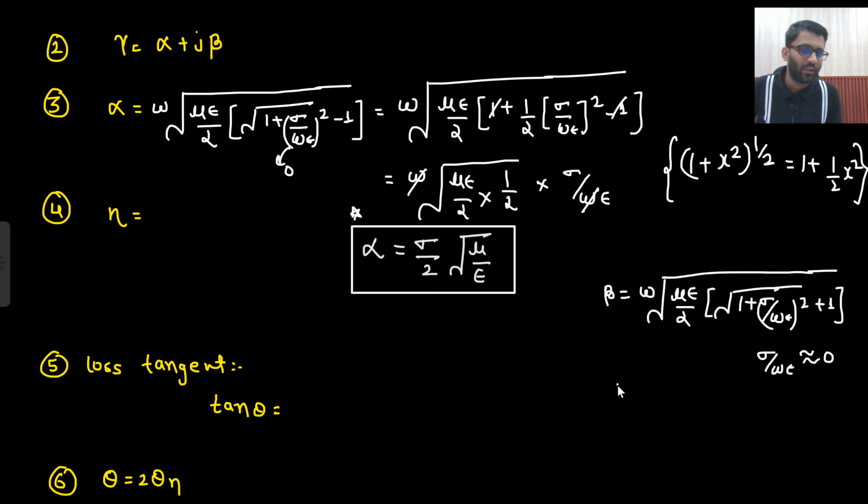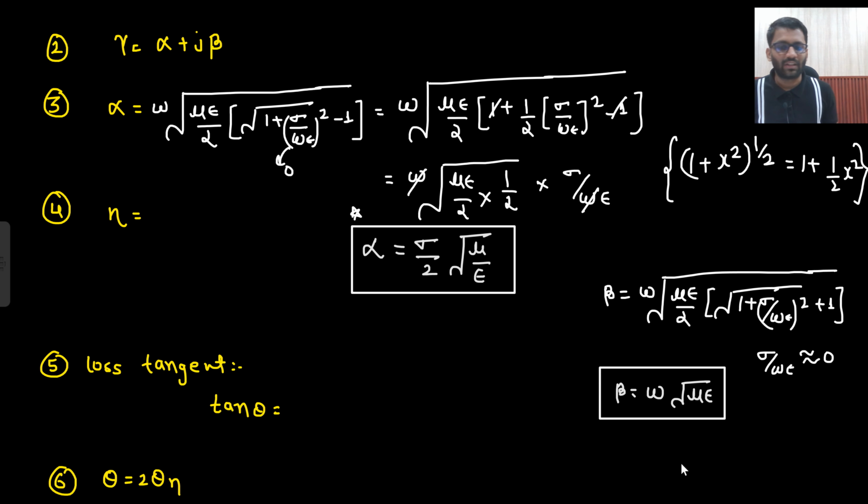So what will be the value of beta you will be getting? Beta is the same as the lossless medium. This beta is the same as the lossless, so nearly it is equal to, I will write nearly. So nearly this is the answer you will be getting. Here also you will be getting nearly 0.